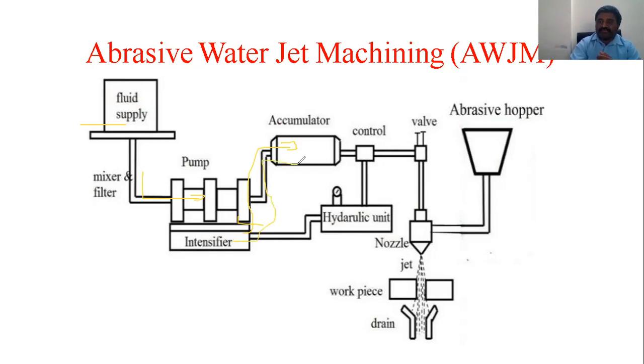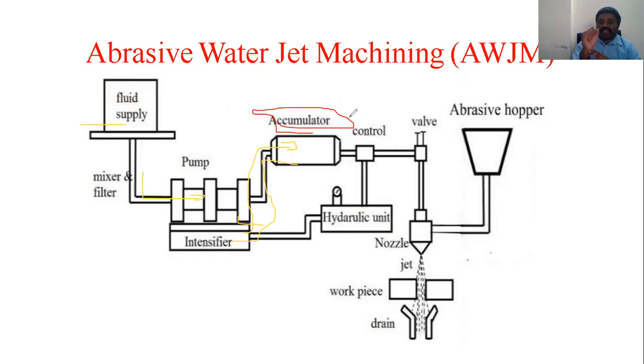So here the accumulator stores the pressurized water. We know that it is very high pressure, 3000 to 4000 bar, which is very difficult to handle. So the accumulator is used to control that pressure, so that vibration will not occur here. It is pressurized, and it controls that.